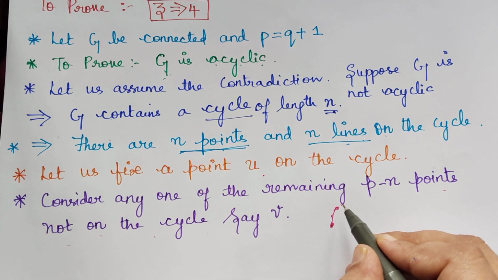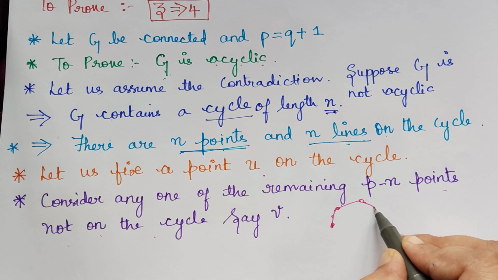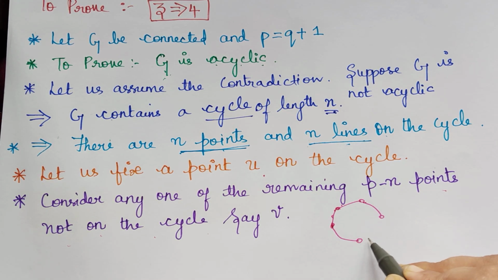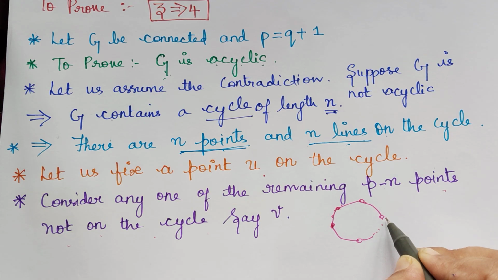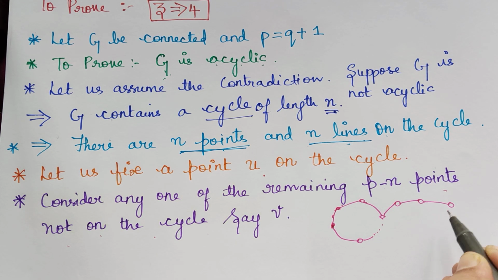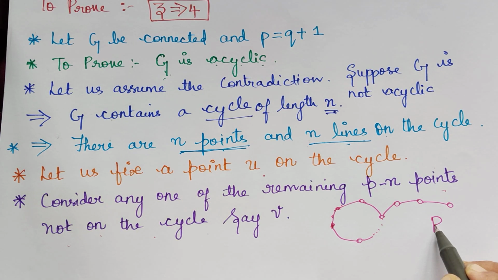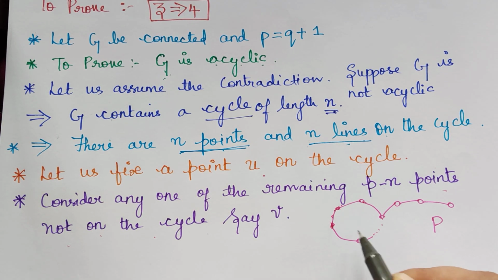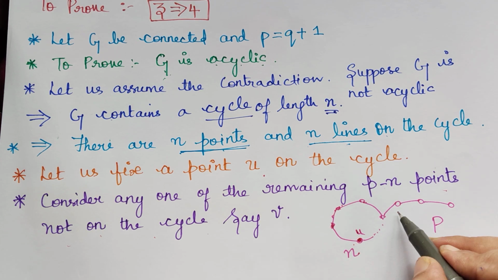For example, if you have a graph like this, this is a cycle and there are some more points in the graph. So this is the total graph with p points. The number of points on the cycle is alone n, and we are fixing one point u on this cycle. What about these points?